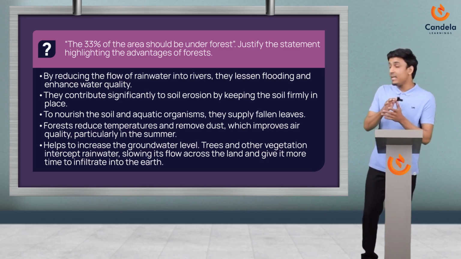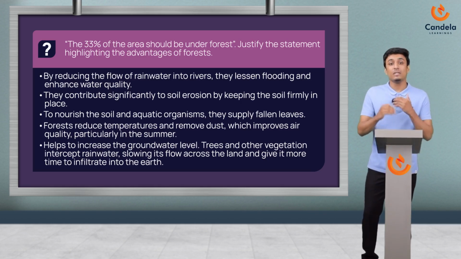Okay, so the next point is forests reduce temperatures and remove dust, which improves air quality, particularly in the summer. See here, two qualities are mentioned in one sentence. One is reducing temperature and the other one is removing dust. Temperature is getting reduced because of a process called evapotranspiration. Here what happens is plants and trees release moisture into the atmosphere through their leaves, and because of this process the surroundings will be experiencing a cool atmosphere and the temperature will be getting reduced.